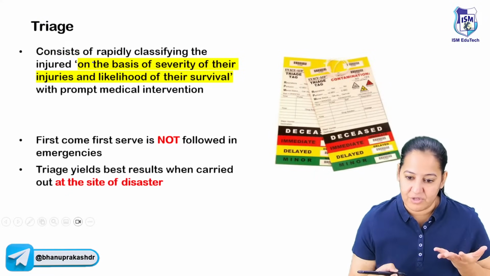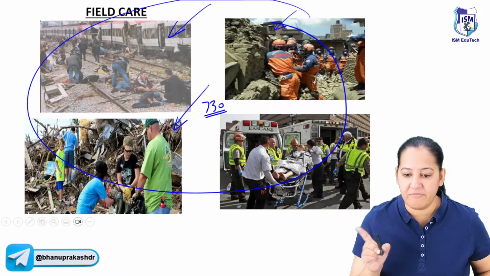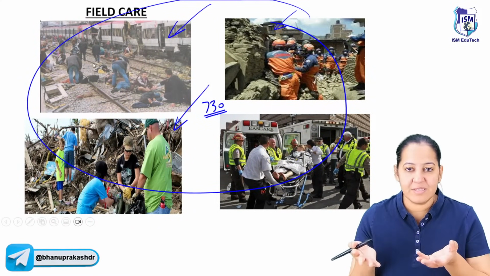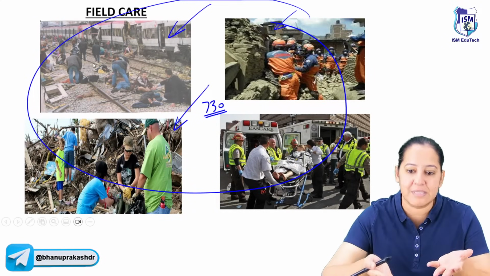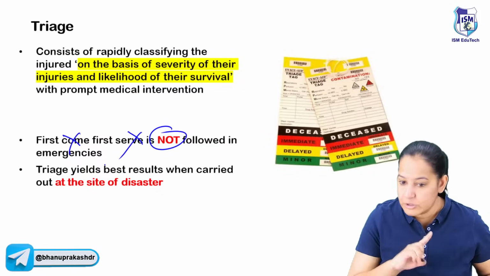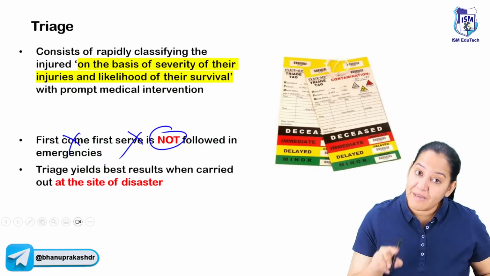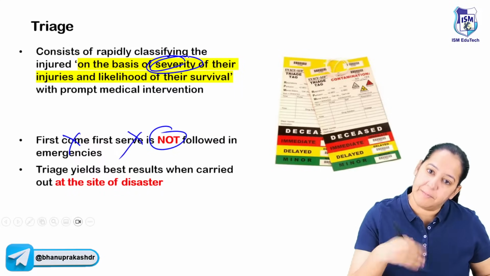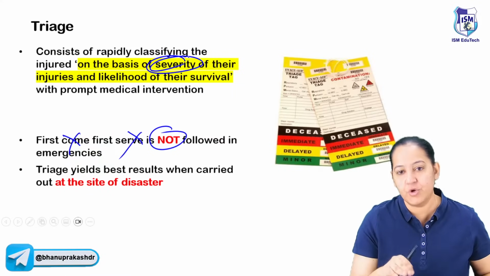So what is the basis of triage? The basis of triage is not first come, first serve. We are shifting them via ambulance or vehicles to the hospital, but the one who comes first to the hospital will not be served first. No, it is not a first come, first serve service. It is based on the severity of the injury. The person who is more injured is given the priority, and the person who is less injured is given less priority.